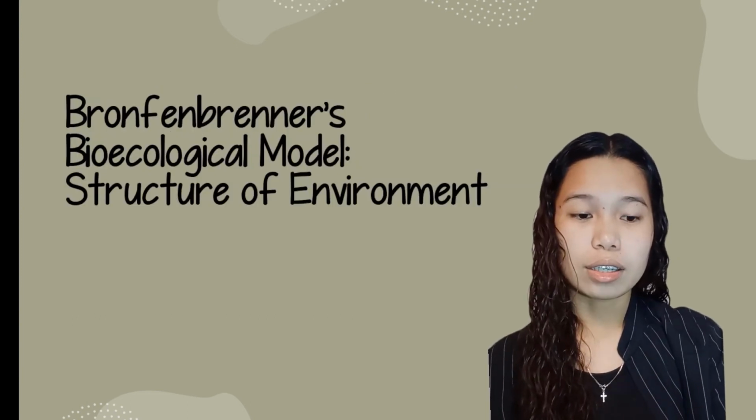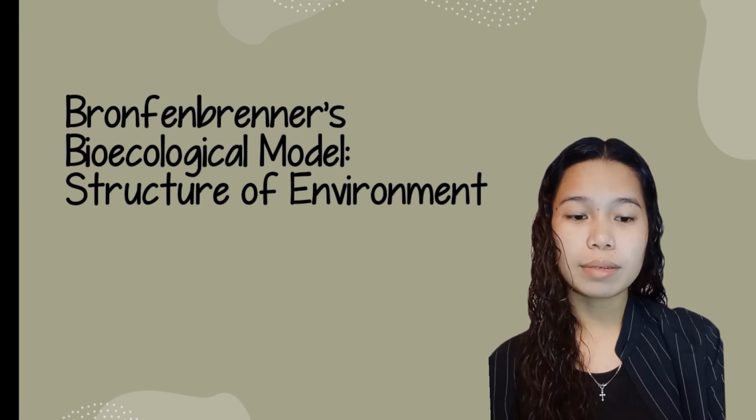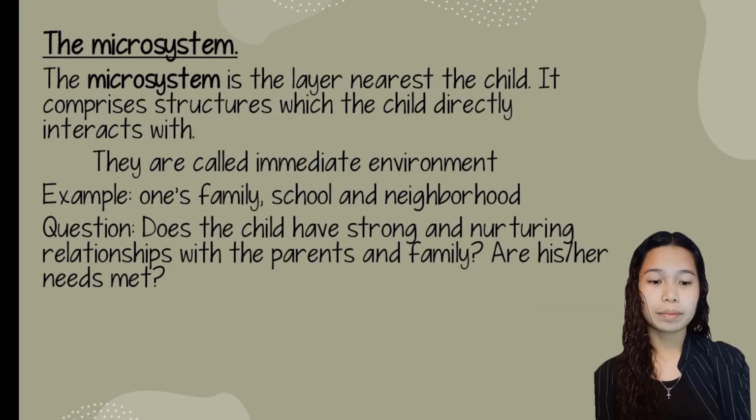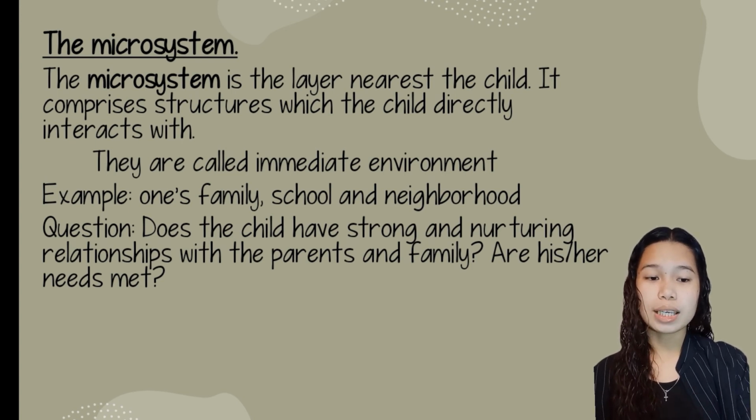And these are the structures of the environment of Bronfenbrenner's bioecological model. The first one is the microsystem. The microsystem is the layer nearest the child. It comprises structures which the child directly interacts with, such as one's family, school, and neighborhood. As such, the microsystem covers the most basic relationships and interactions that a child has in his or her immediate